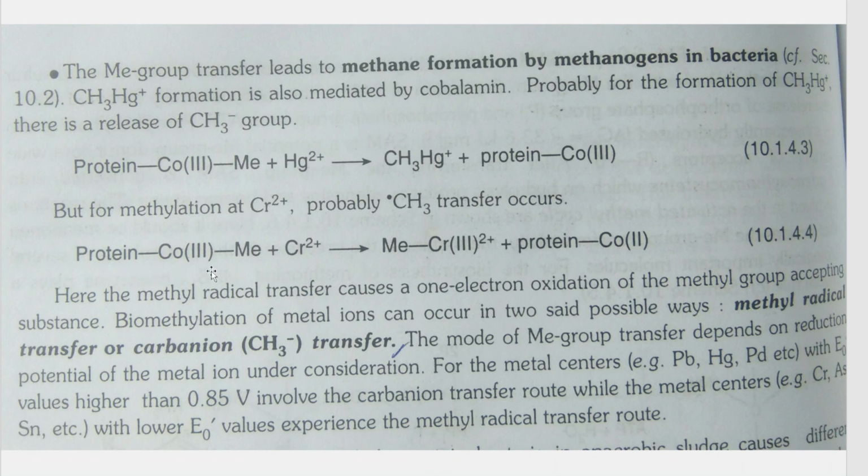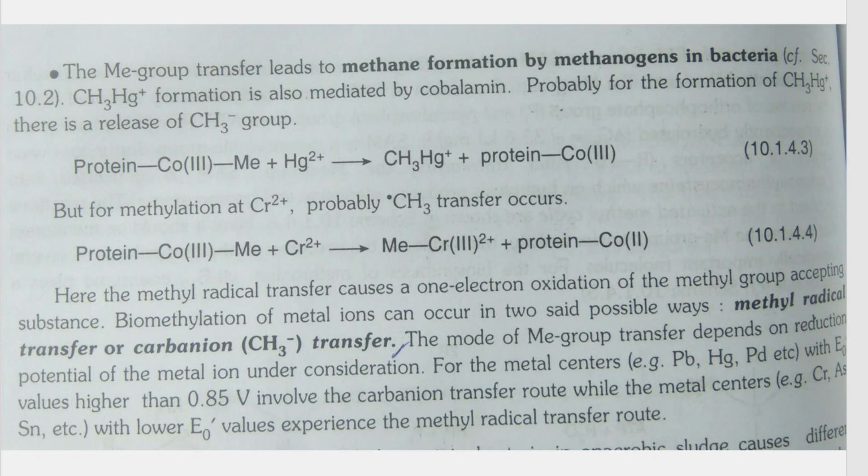In the second example you can see that the methyl group is not itself getting transferred, but there is a transfer of methyl radical taking place. In the first, CH3 itself gets transferred over here.